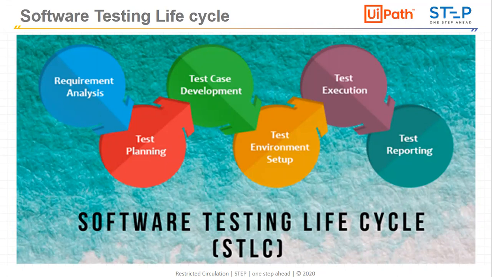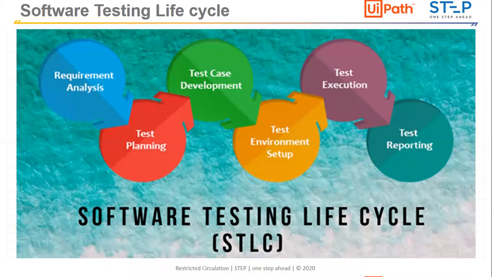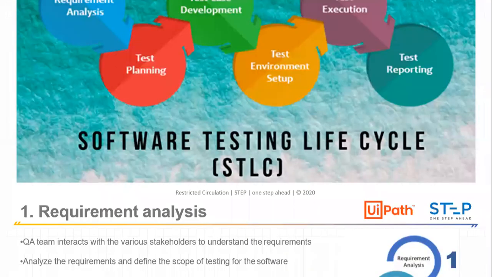We will dig through the requirement analysis first, then how test planning happens, then how test development happens. Each and every phase we will dig out, and we will see what the requirement is, and how we are going to achieve our target in the case of automation as well. So first, understand the fundamentals, the plinth of software testing. So let's see, what is the first phase? The first phase is requirement analysis.